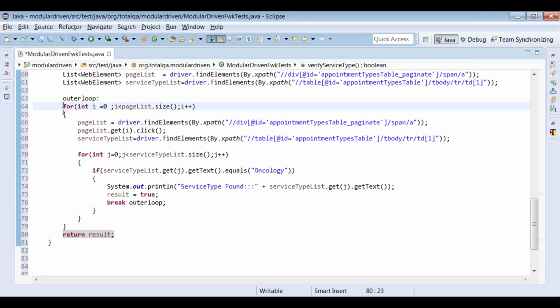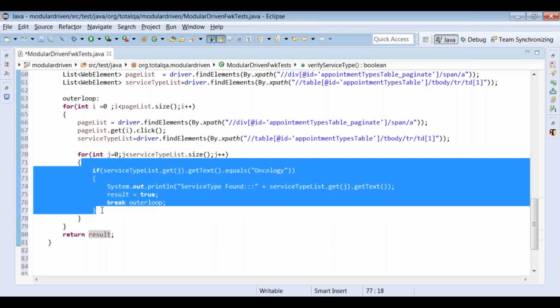Okay, this is the outer for loop. Before we go ahead and identify the pages, we will get the list of pages. We click on the page and we try to get the service type list. This will increment for the number of pages. This will increment for the number of rows available in the table.